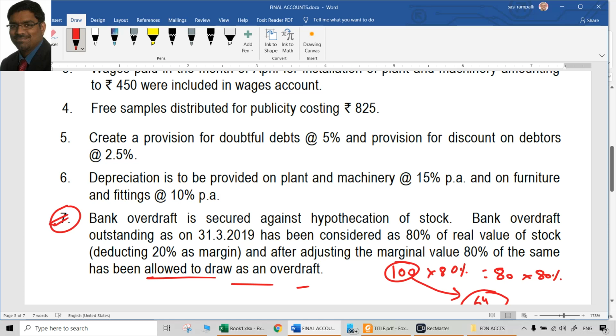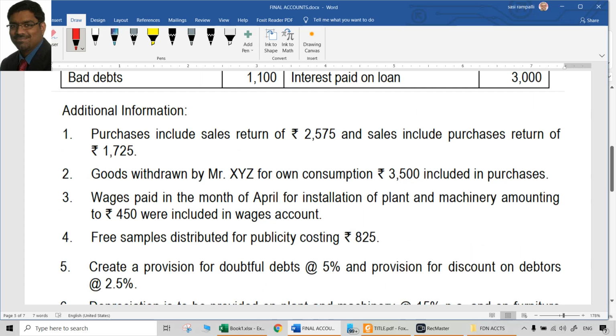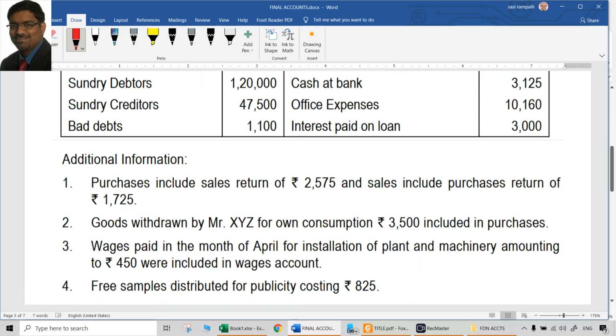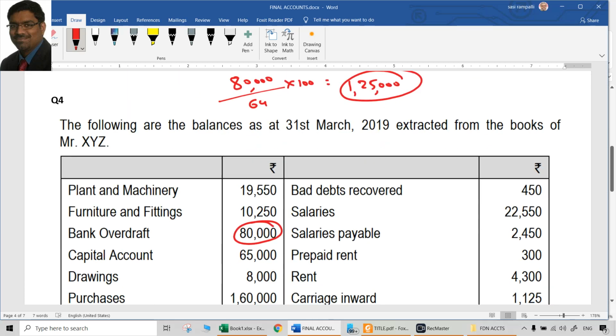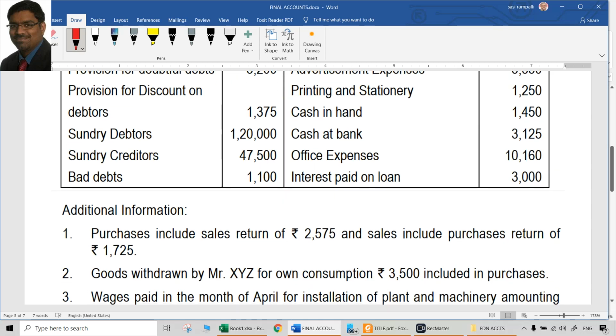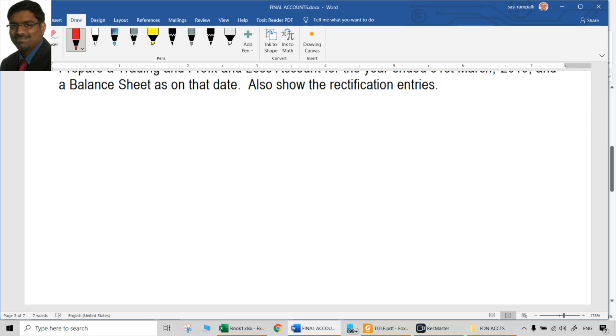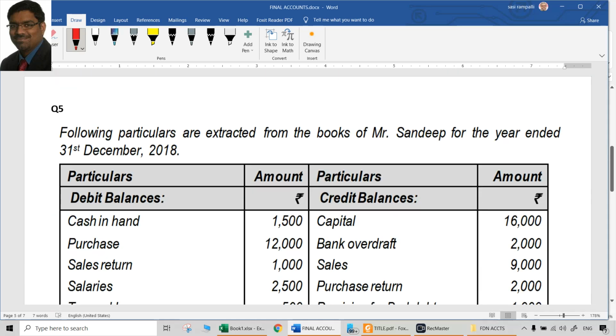So that means the bank overdraft represents only 64% of the original stock. When you know the bank overdraft, how much would have been the original stock? That we calculated as 1,25,000. With that, all other things are the same, and you can solve this question on your own, right? And similar treatment will be there for all the other items. That was question number 4.